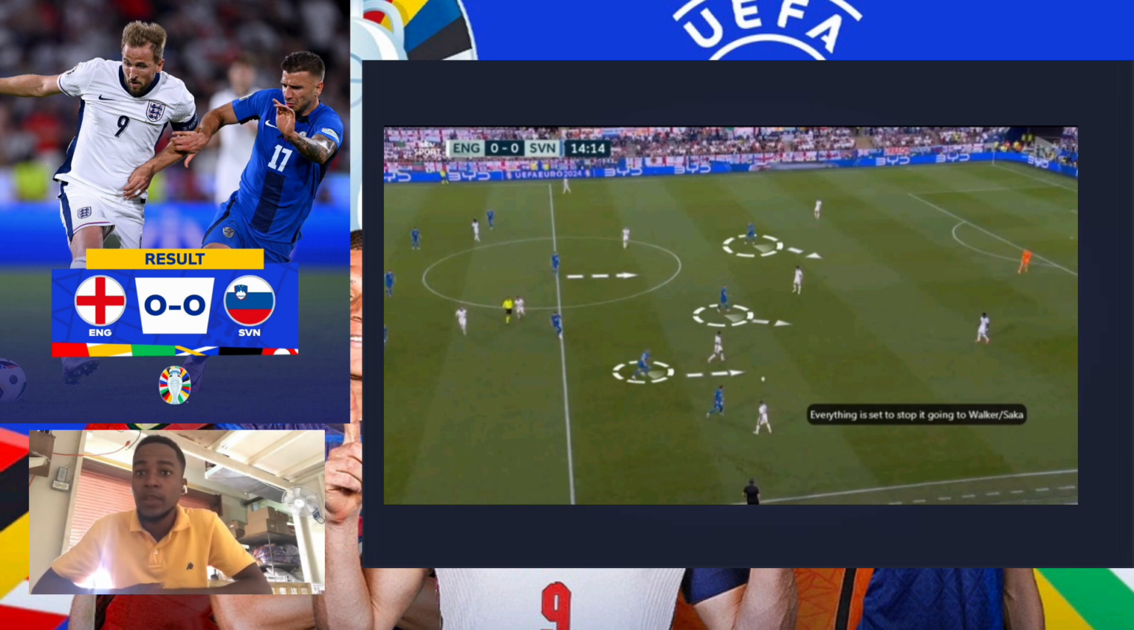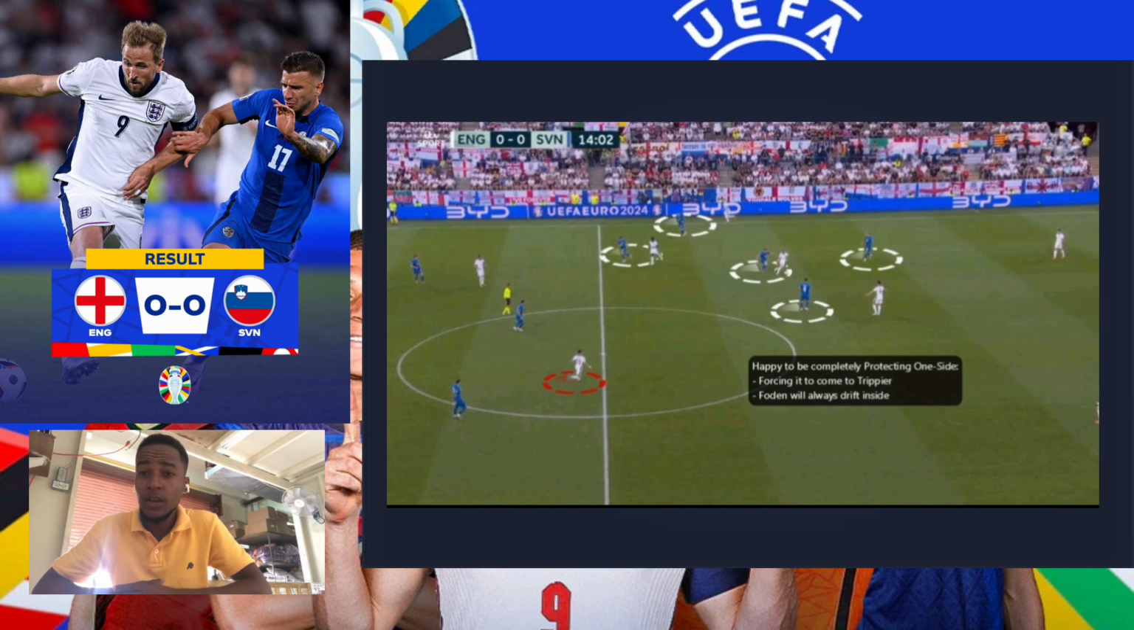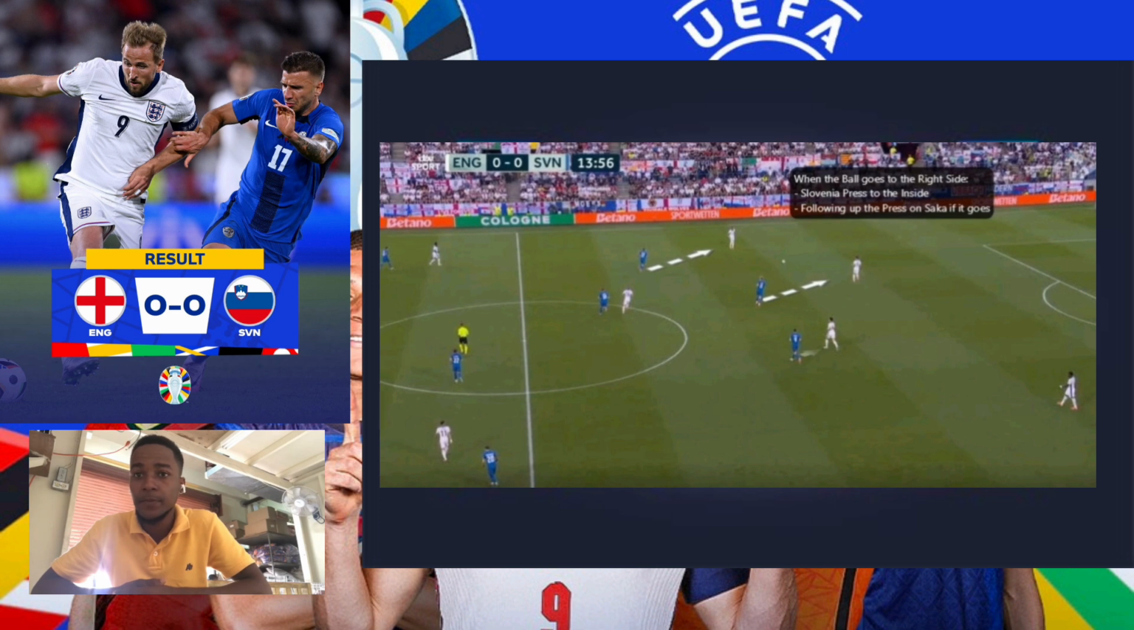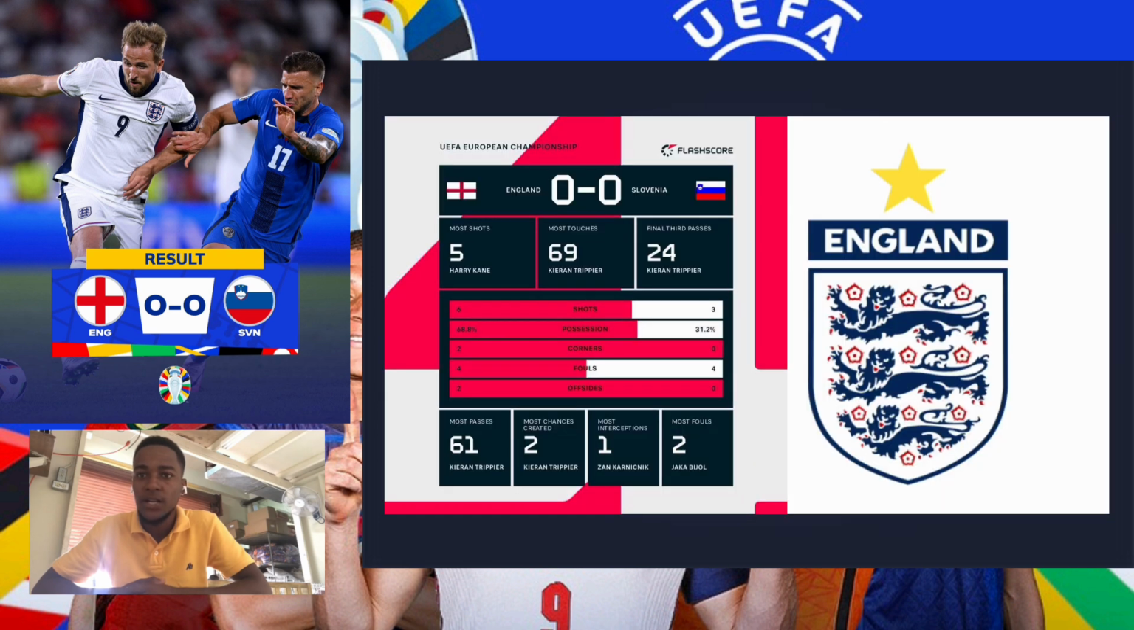They were tight on both Walker and Saka. They forced Stones to always make backwards and sideways passes to Pickford and Guehi. Trippier was left completely by himself with the ball. They were hoping the forward line would drop to receive the ball, which would open spaces for Slovenia to attack in. Trippier created 2 chances and he had the most passes, which means he was more involved in England's attacking play.